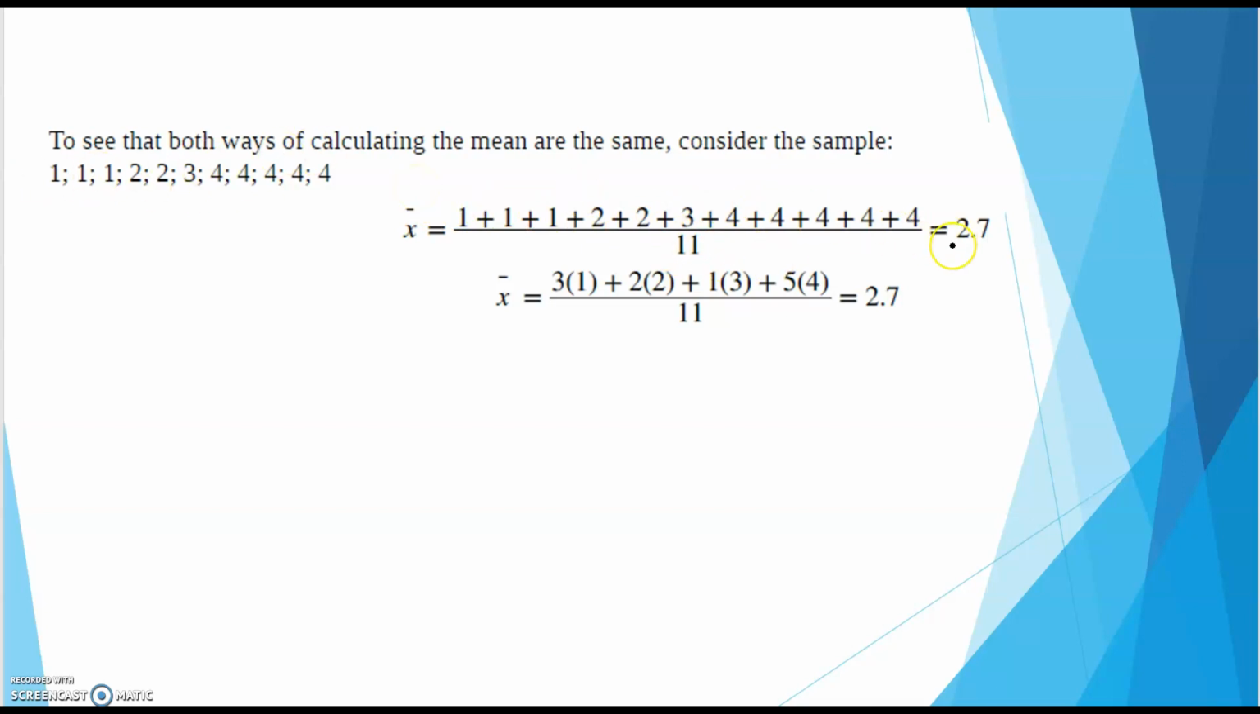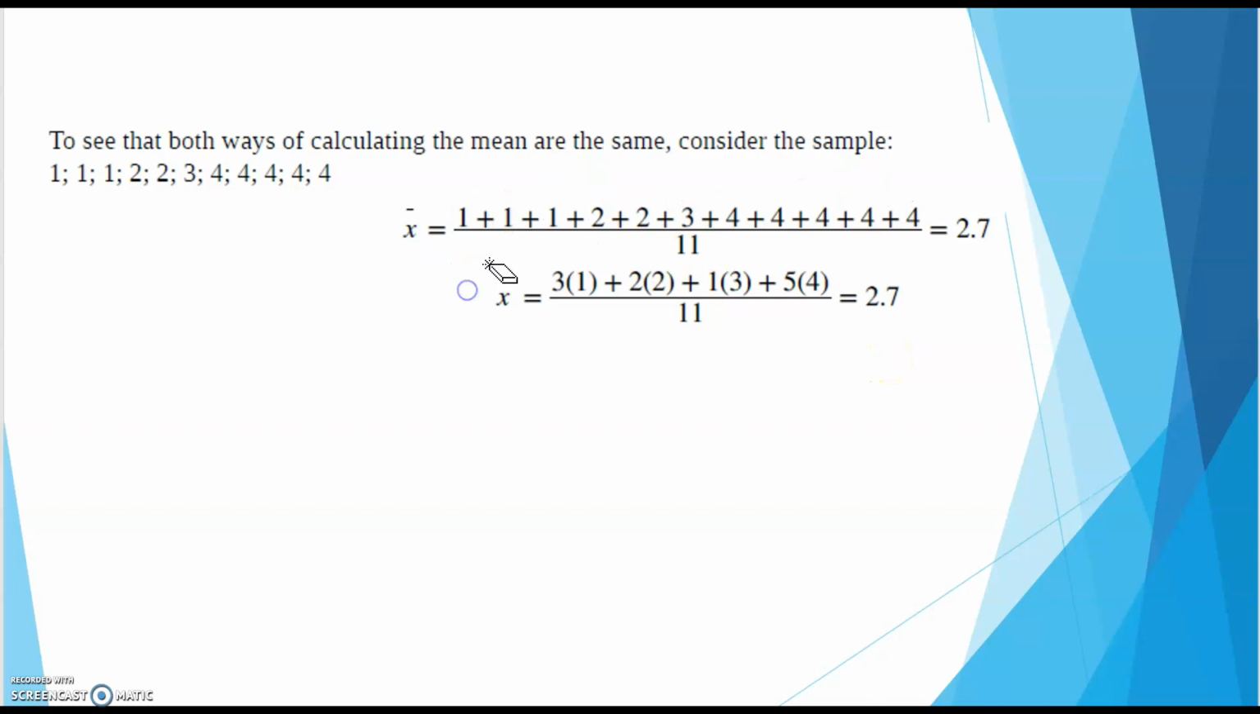and get 2.7. Or if you notice that 1 plus 1 plus 1 is the same thing as 3 times 1, or a 2 plus 2 is the same thing as 2 times 2, or a 4 plus 4 plus 4 plus 4 plus 4 is the exact same thing as 5 times 4, then you can use this right here. Multiply the data value times how many times it repeats, add to the next data value, and the next, however many times it repeats, and then divide by 11. Notice you get the exact same thing.